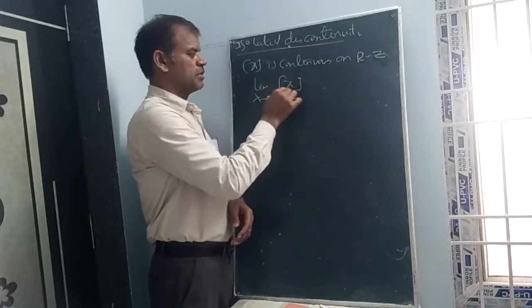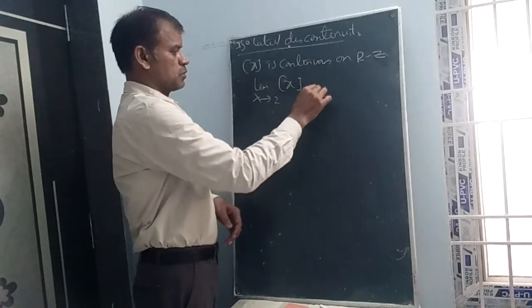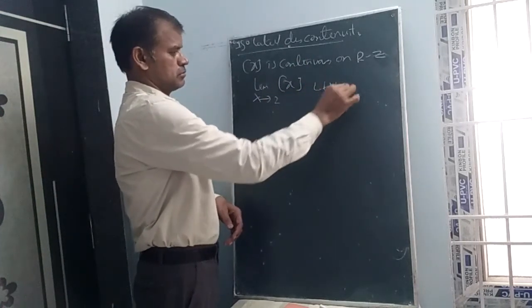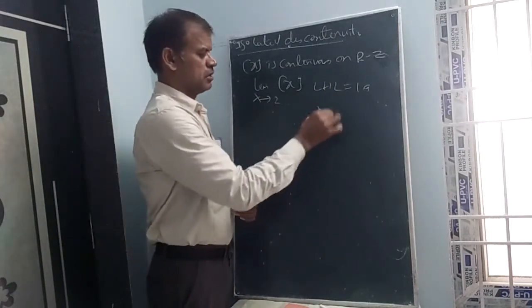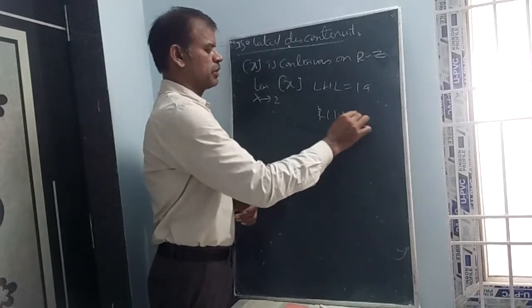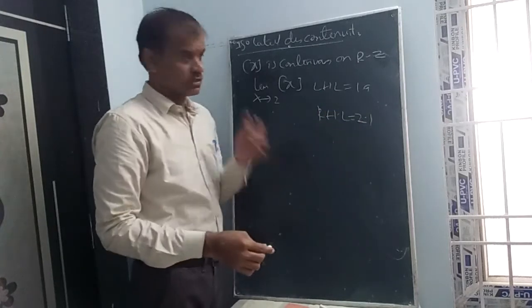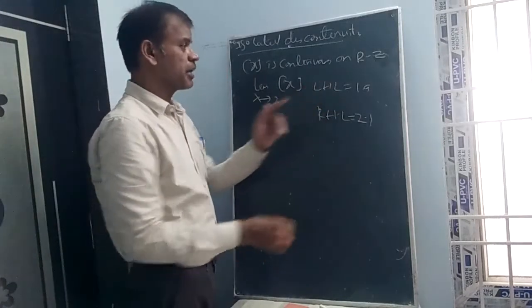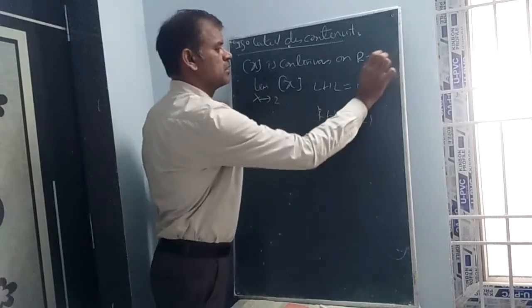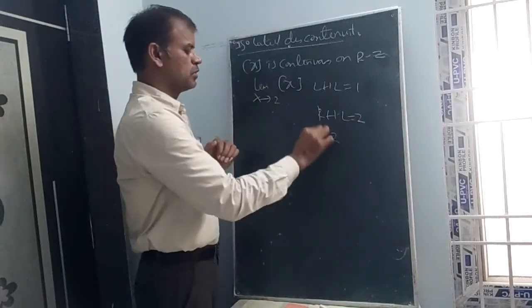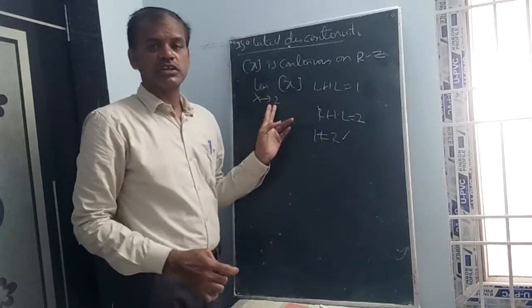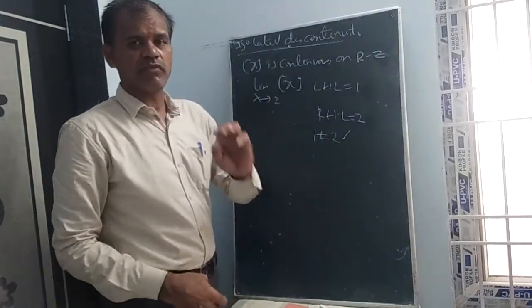LHL is equal to 1.9, step 1, and RHL is 2.1, step 2. So 1 is not equal to 2. Whenever you are substituting integers, step x is never continuous.